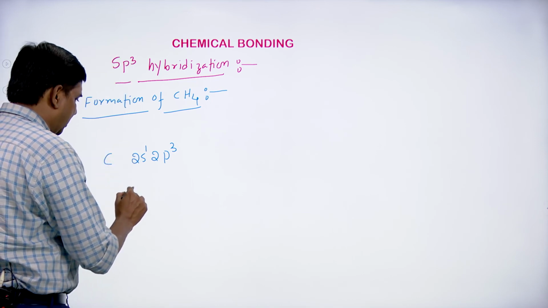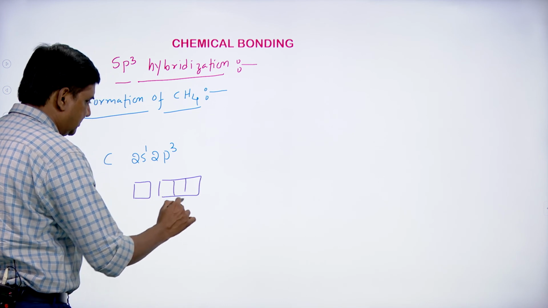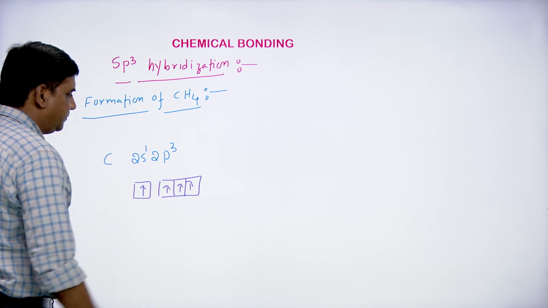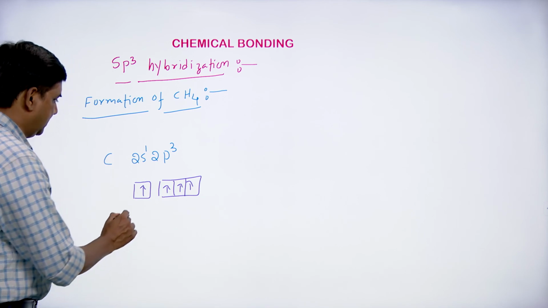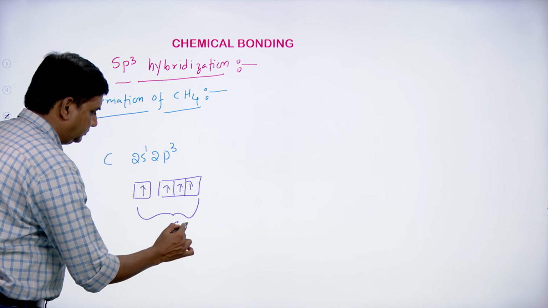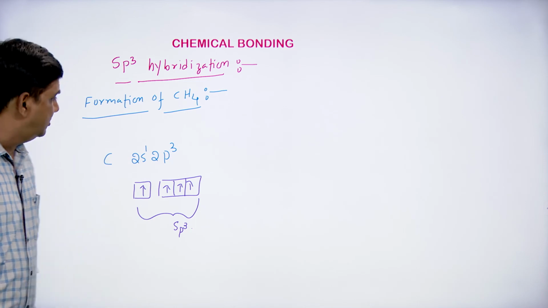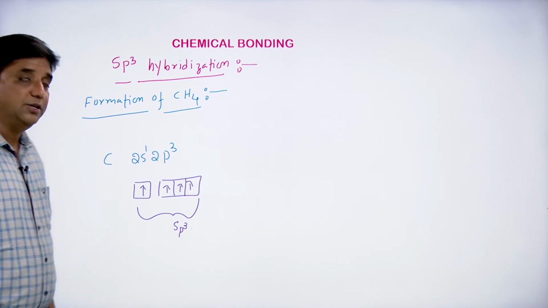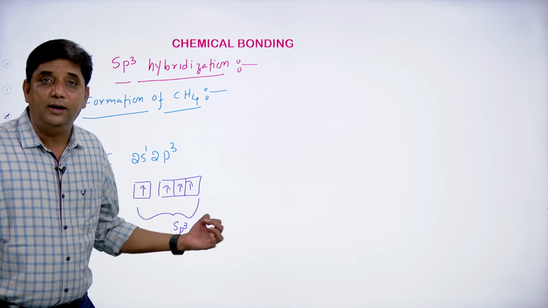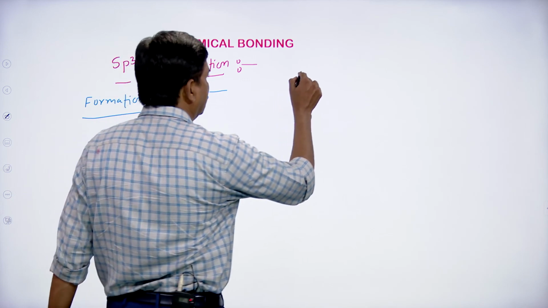So, it will have the orbitals: one s orbital and three p orbitals. It undergoes sp3 hybridization. sp3 hybridization means one s orbital and three p orbitals are taking part in the hybridization.